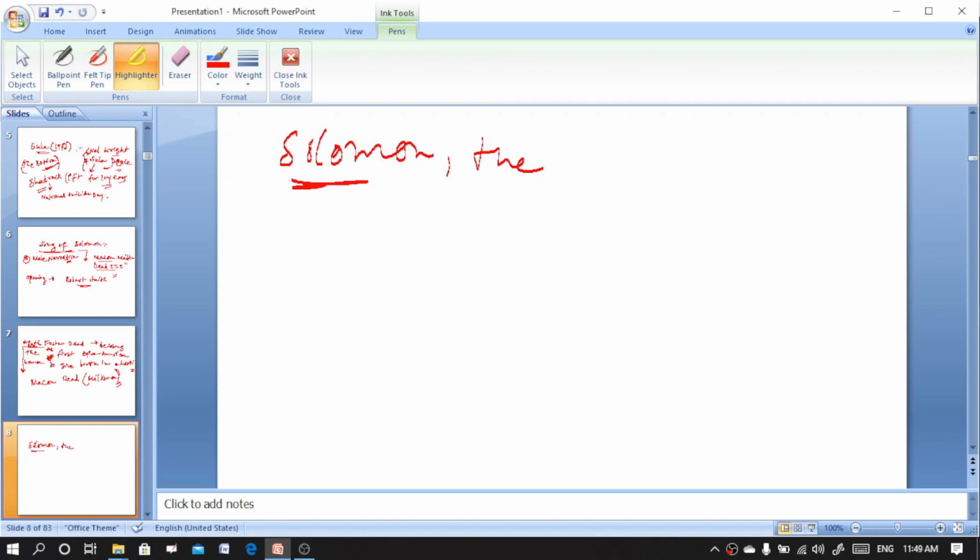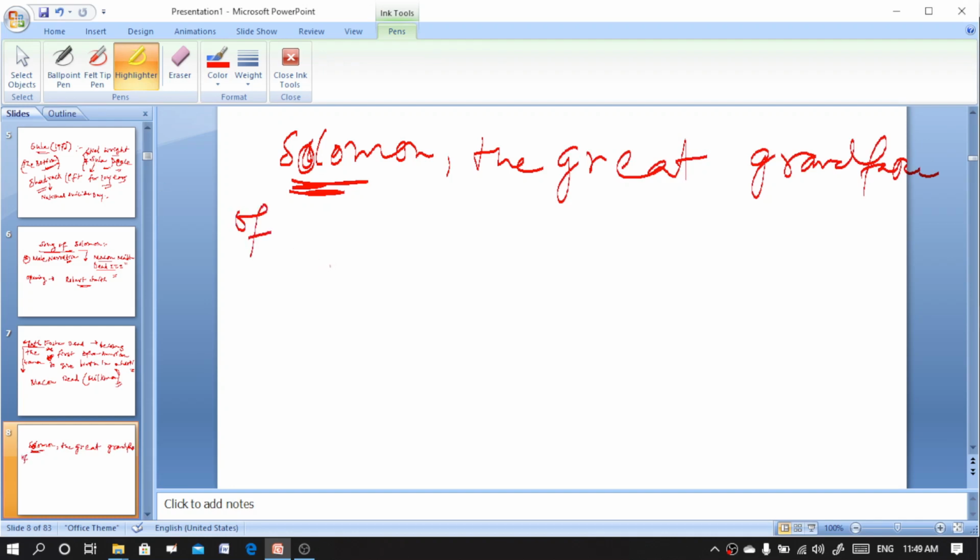The titular Solomon is the great-grandfather of Macon Dead, or Milkman, who refused slavery and returned to Africa. This is the first novel where Toni Morrison is using male narration.